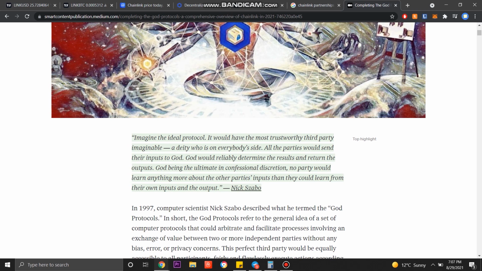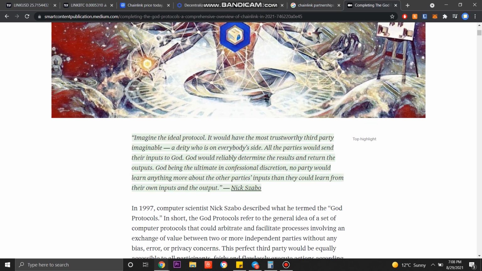So imagine the ideal protocol. It would have the most trustworthy third party imaginable, a deity who was on everyone's side. All the parties would send their inputs to God. God would reliably determine the results and return the outputs. God being the ultimate in confessional discretion, no party would learn anything more about the other party's inputs than they could learn from their own inputs and the output.